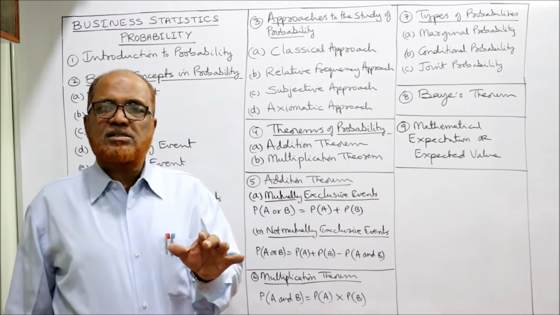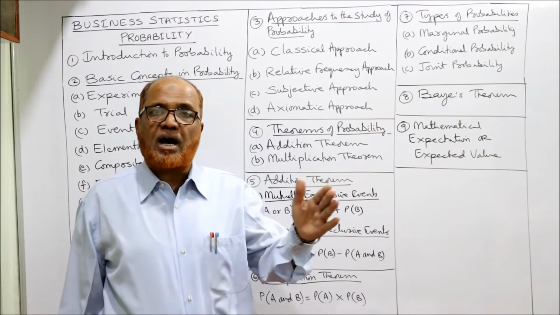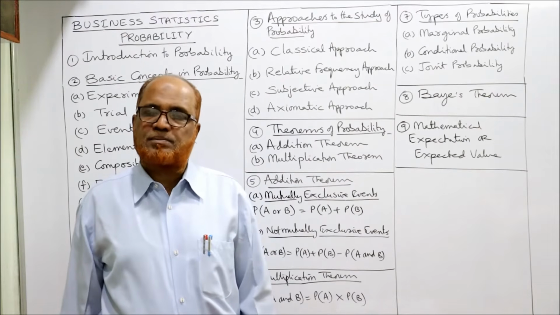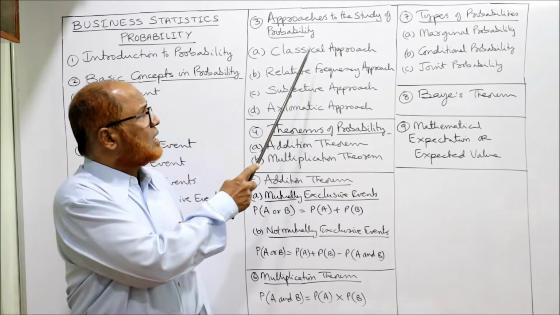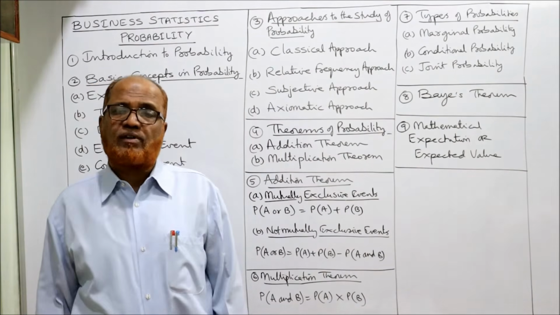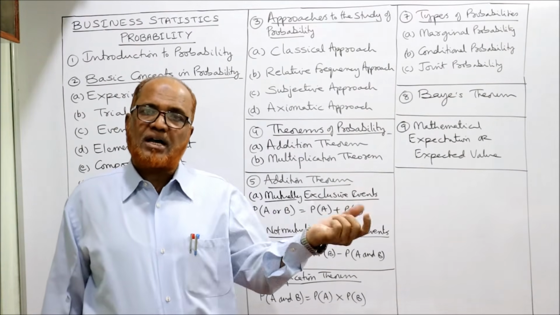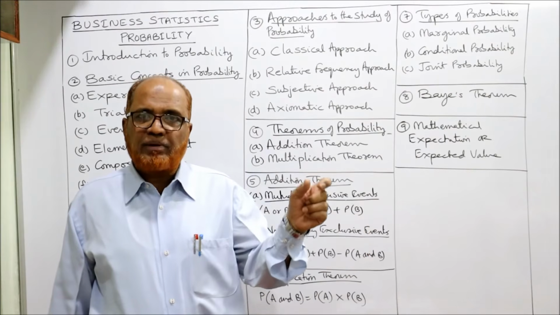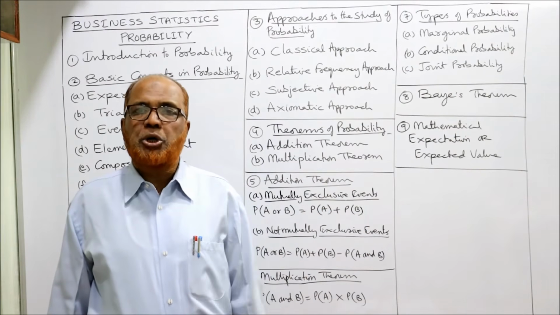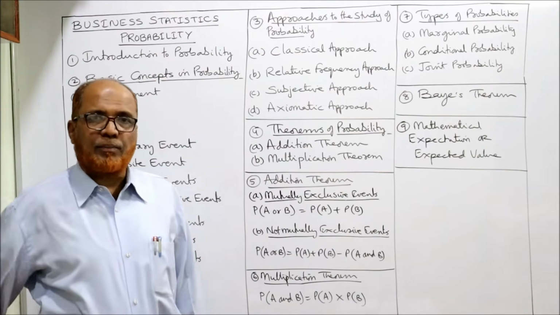This relative frequency approach says we can find out the probability by using the past frequencies, past experience. On account of the limitation of the classical approach, the relative frequency approach was developed. It says we can find out the probability by using the past data, previous years' data. That's it.